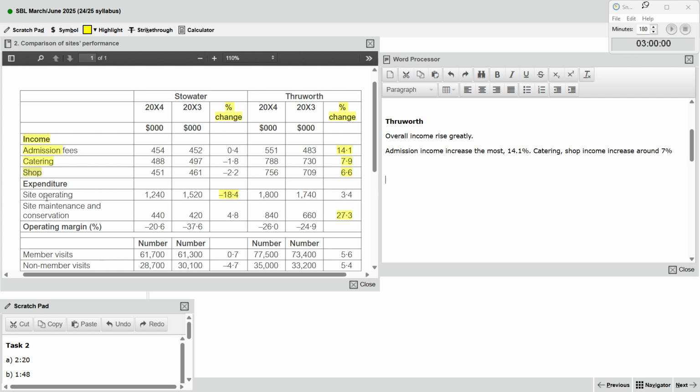To talk about the expenditure, this expenditure dropped sharply to how much.